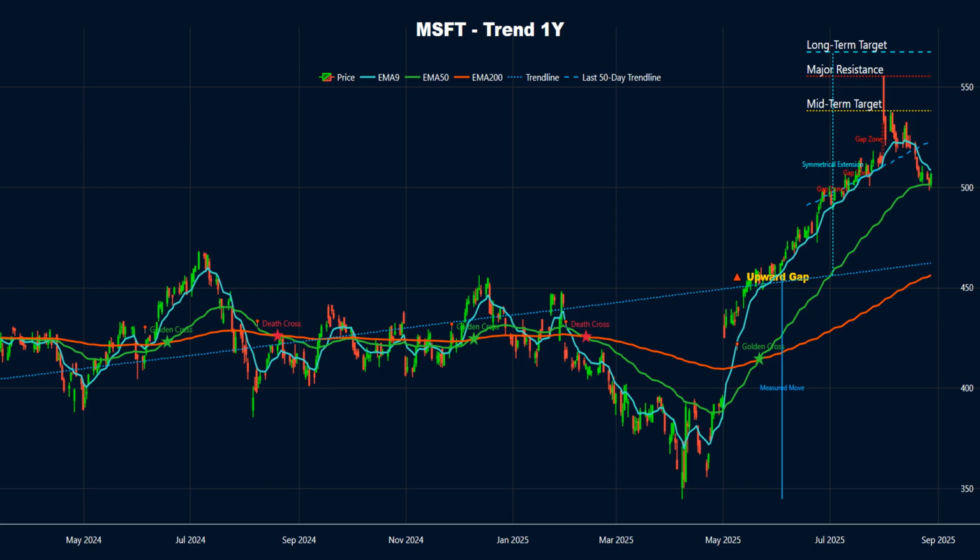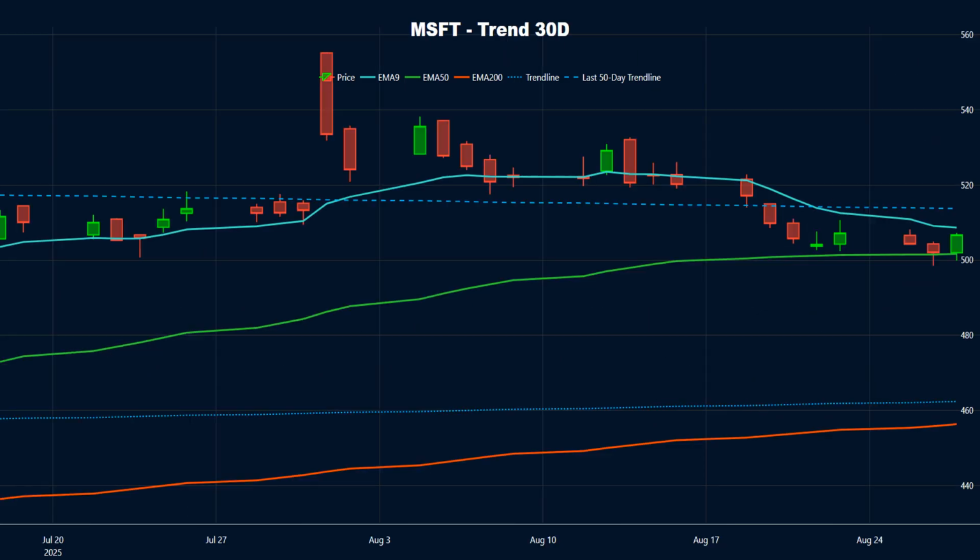A recent upward gap remains unfilled between $453.69 and $456.12, highlighting a zone of strong support. If the price pulls back to close this gap, it may temporarily drop by around 10.5% from current levels before rebounding. Recent weakness under EMA 9 and the trendline suggests short-term hesitation despite long-term support.